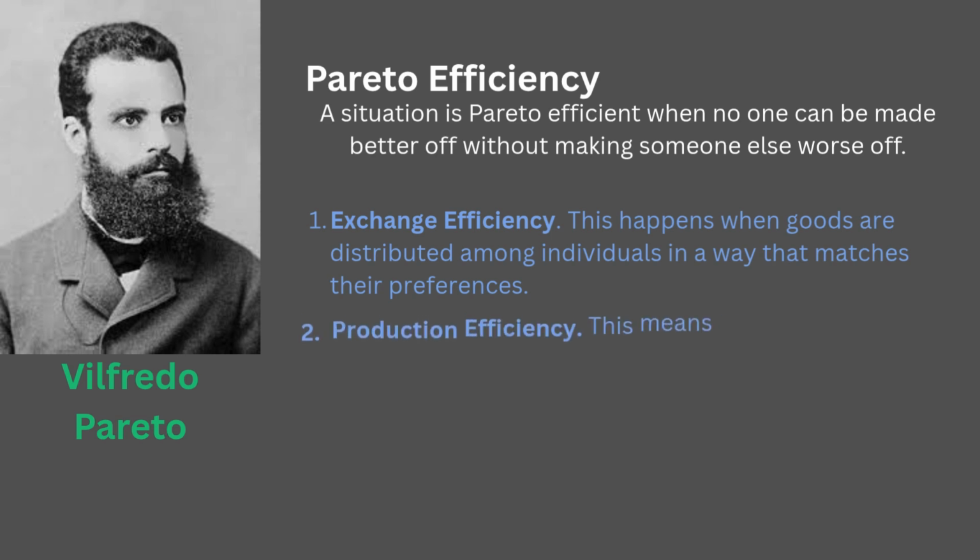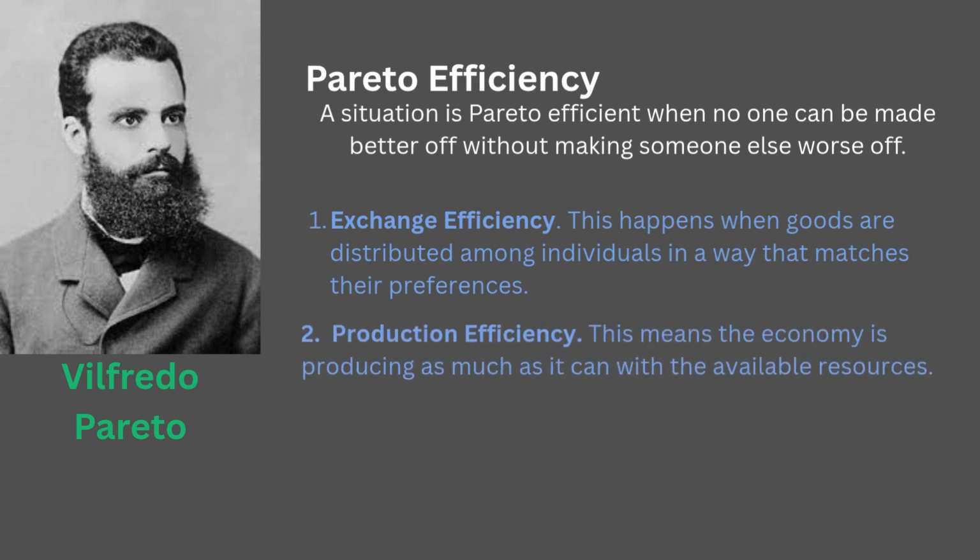Second, production efficiency. This means the economy is producing as much as it can with the available resources. In technical terms, you can't increase the output of one good without cutting back on another. We're on the production possibility frontier, making full use of labor, capital, and technology.